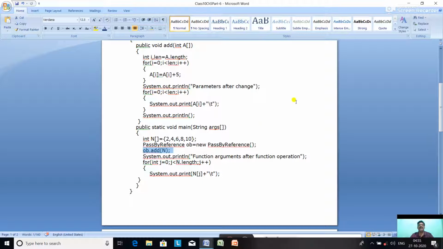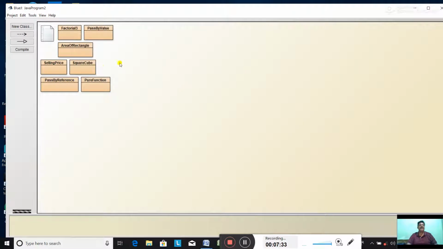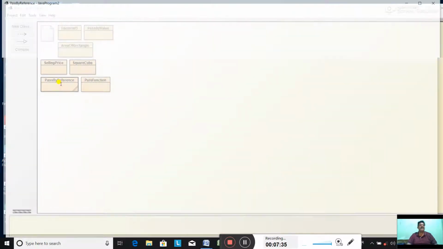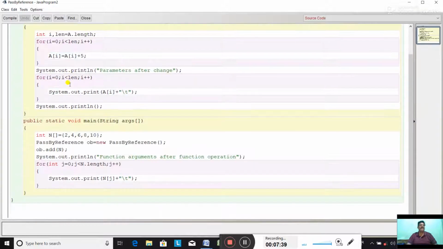Okay. Now let us see this program in BlueJ. Pass by reference, public class PassByReference. Exactly the same program is typed here, increasing the value of array a by 5, printing the array a. Since this array's values are changed, this will reflect back to array n also.